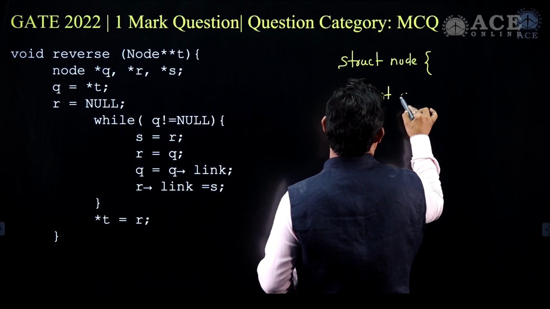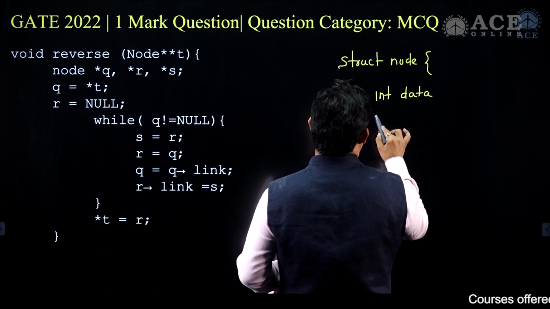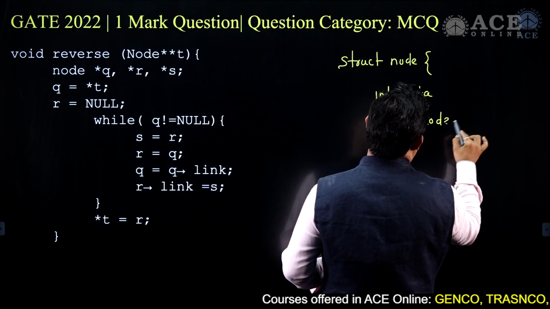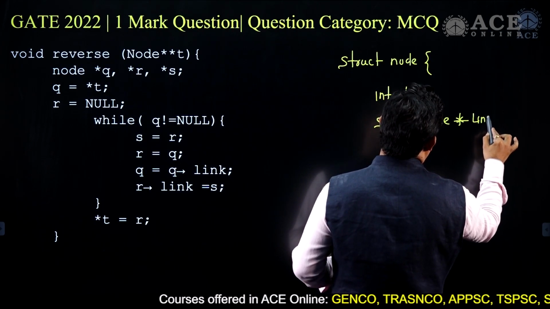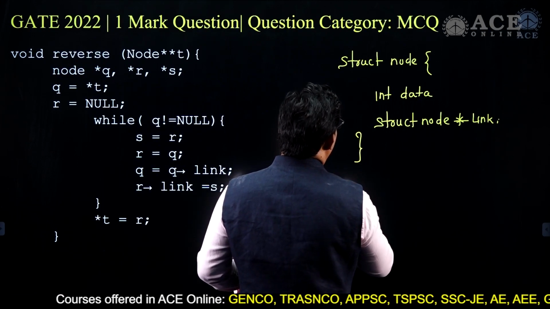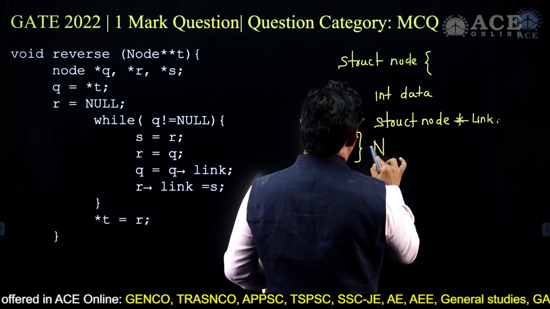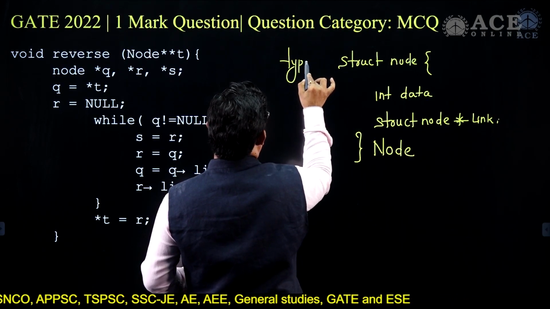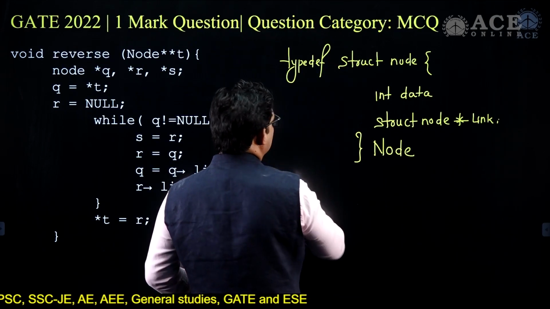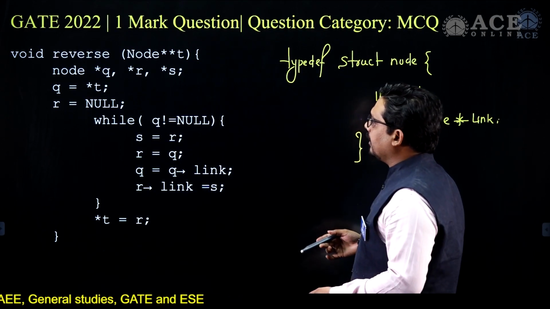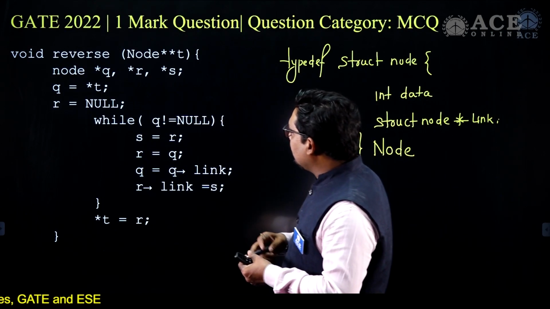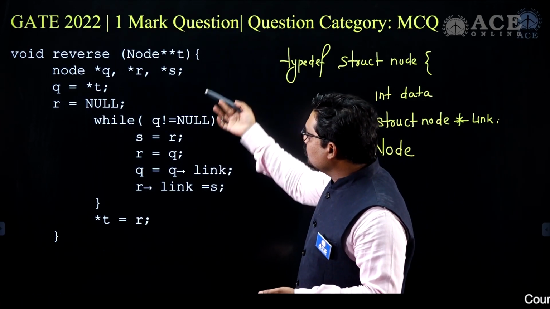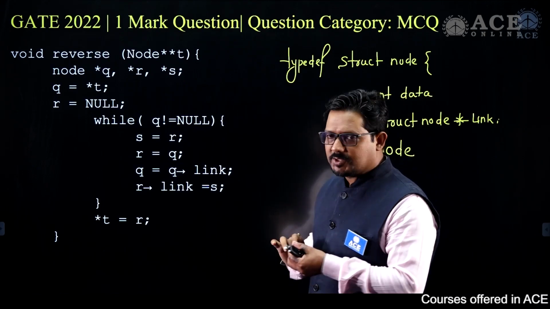So int data, whatever this is, and we'll say struct node, a self-referential struct node star, and I'll write link here. Then I will call the entire thing node, and you write typedef. This is a typical way of writing linked list code, and in this we have link and data. Now, can you see any other variable? There is no n, nothing is there, just a pointer in this particular case, right?